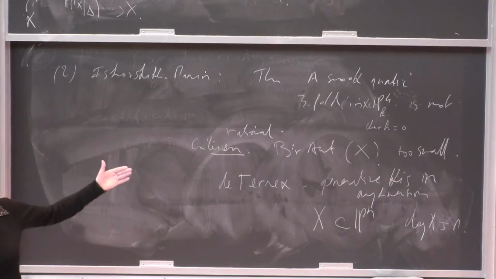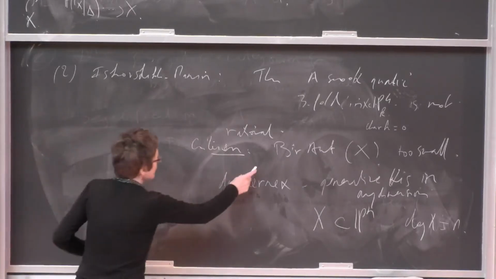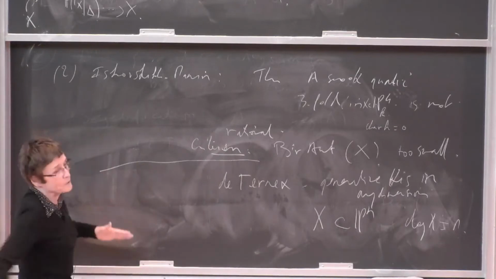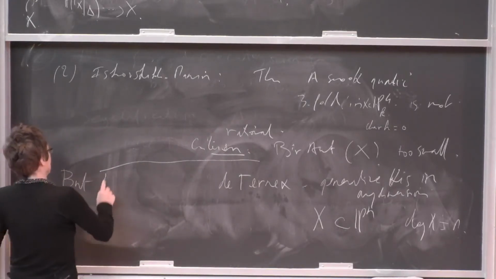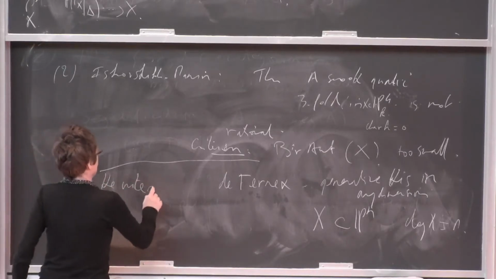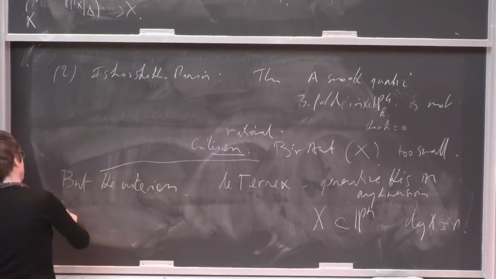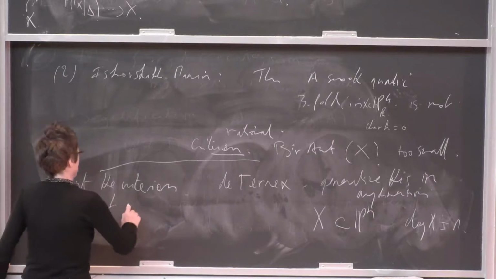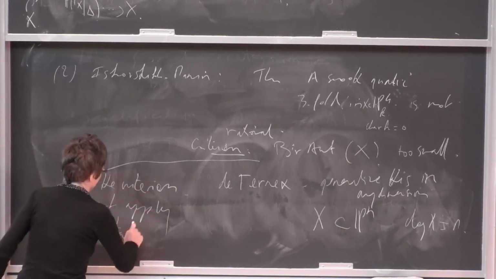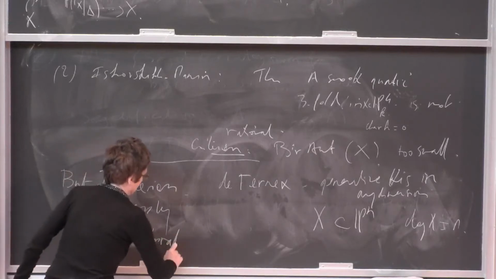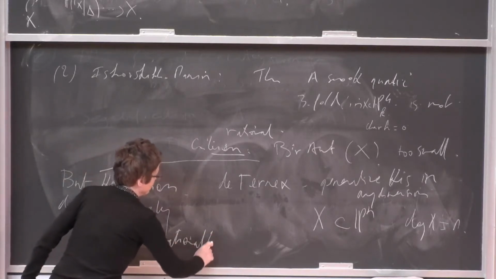But still the criterion does not work a priori. I think it is an interesting question. A priori, it does not apply to stable birationality.